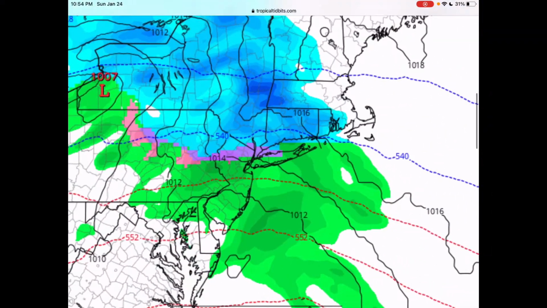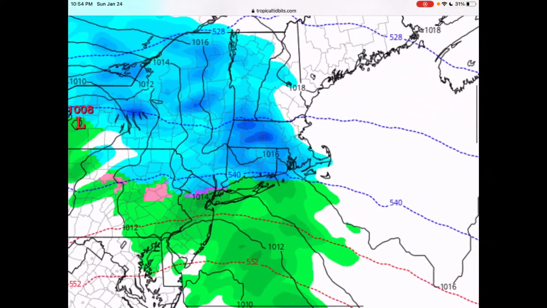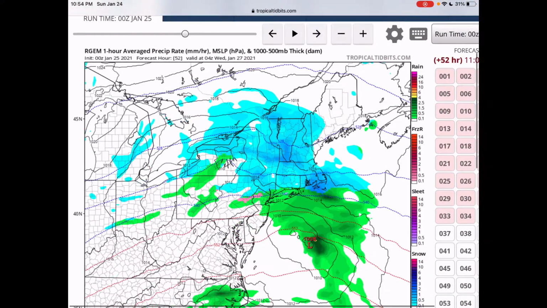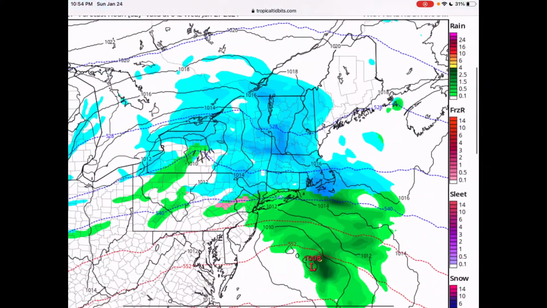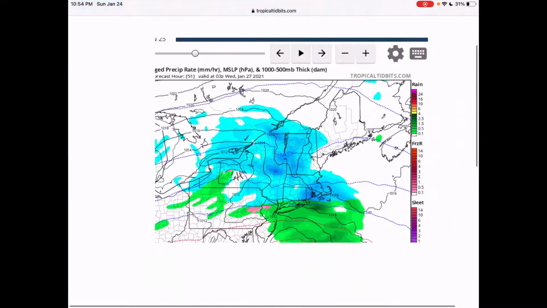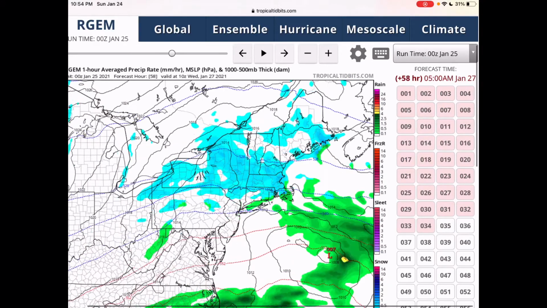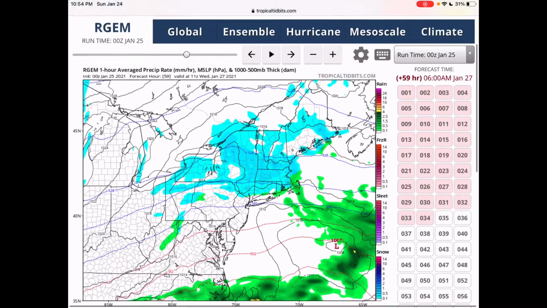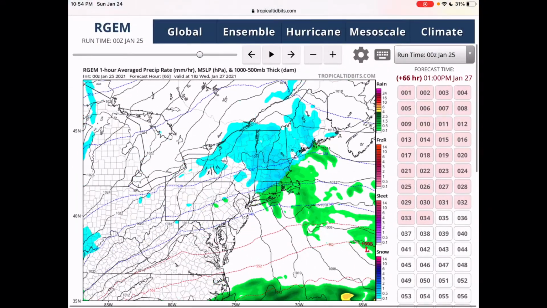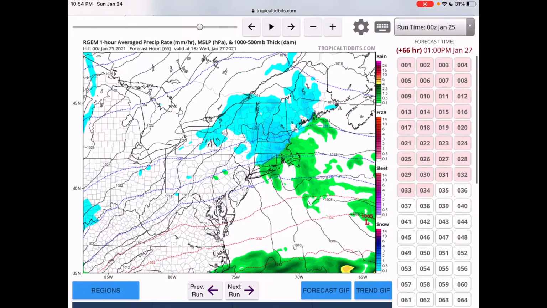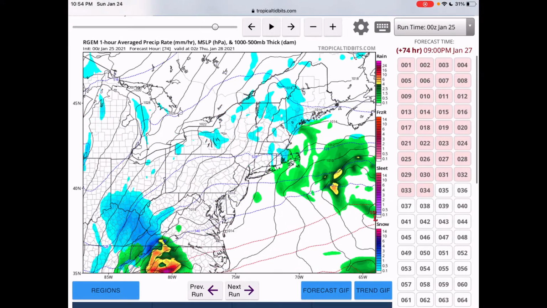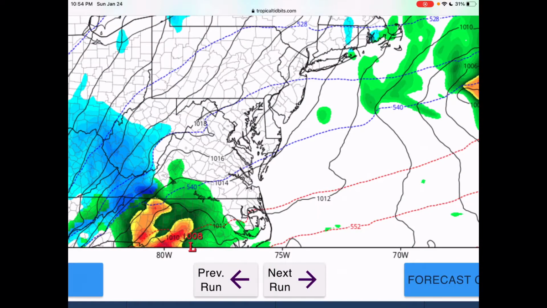And it should stay rain in New York City for the rest of the event, while places like Boston start out as snow and stay snow, maybe even some heavy snow for Boston towards Tuesday night. And then it looks like it will stay all snow for Boston until the end of the storm. Then toward the end of the run, you could see that southern storm coming up.